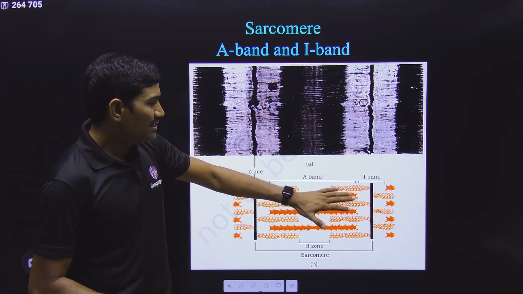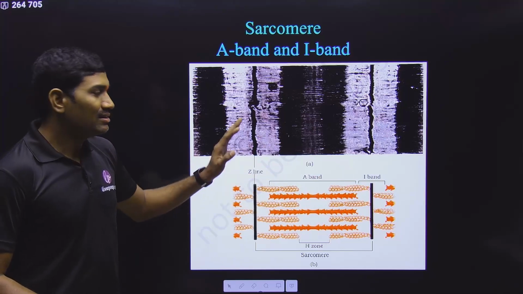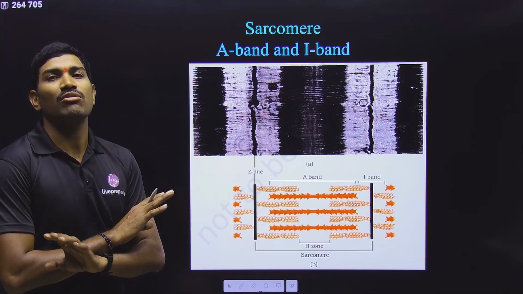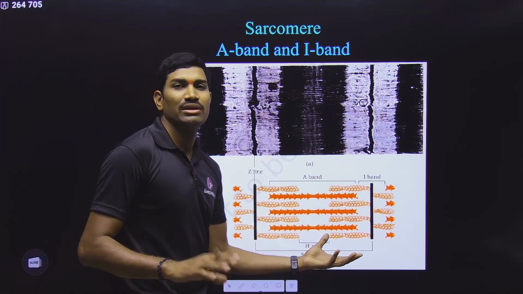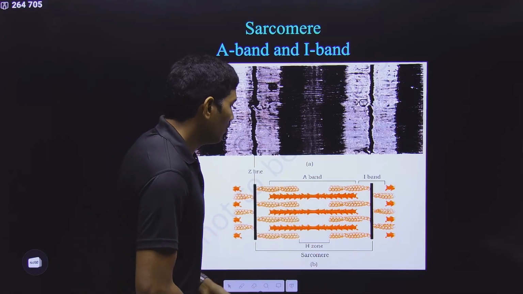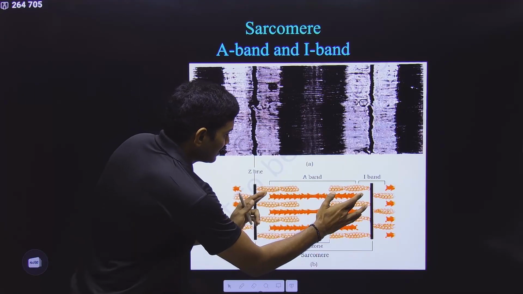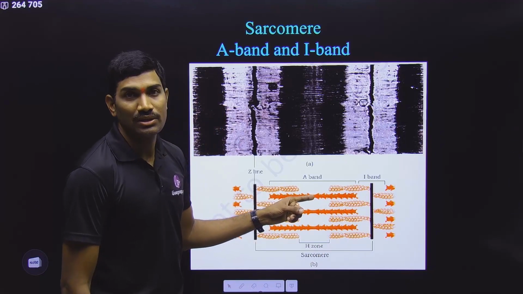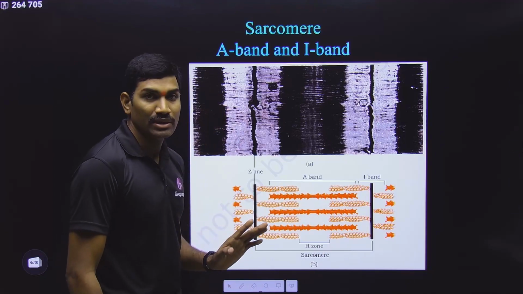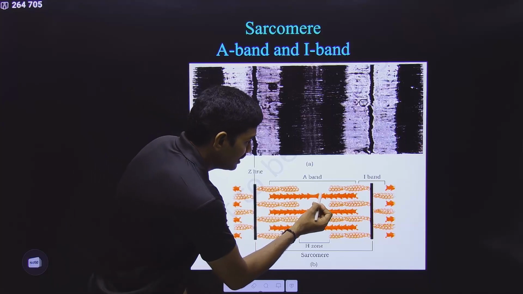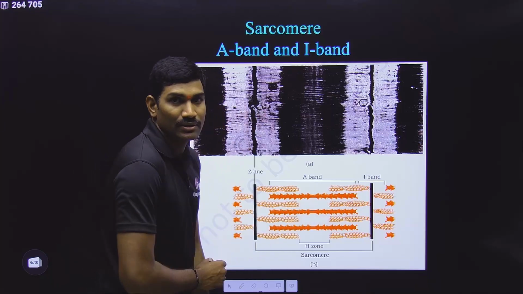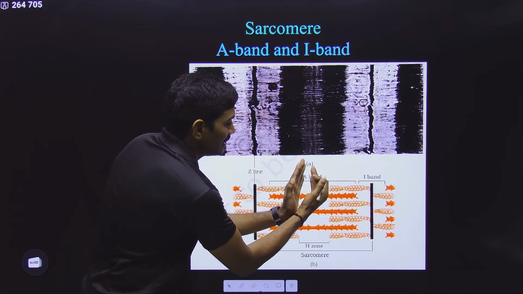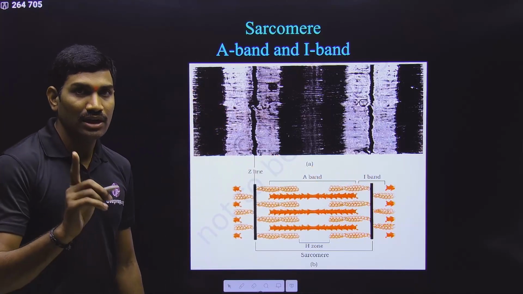And here let us consider that this is the resting stage. Resting stage means the muscle is not undergoing contraction. The cell is not undergoing contraction. Clear? Now here at the center, it has the thick filament. What is this thick filament? It is the myosin thick filament. Already I told you, these directions are very important, because they pull towards the center of the thick filament. Understood or not?